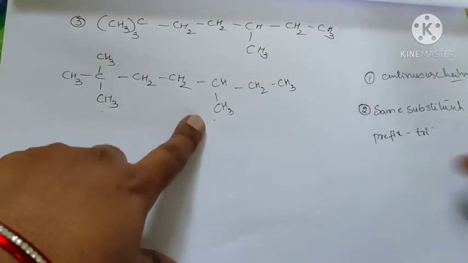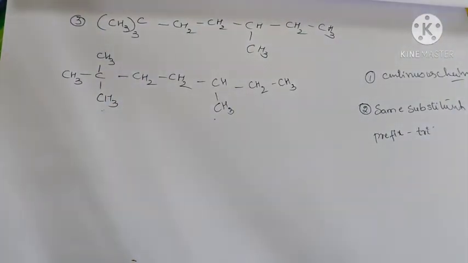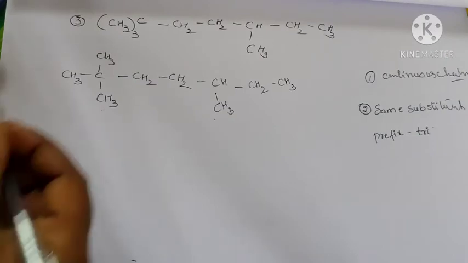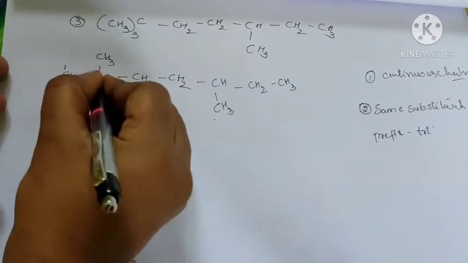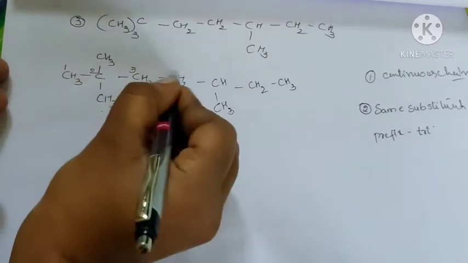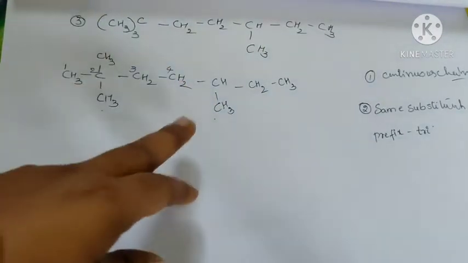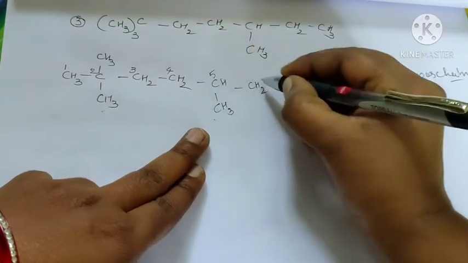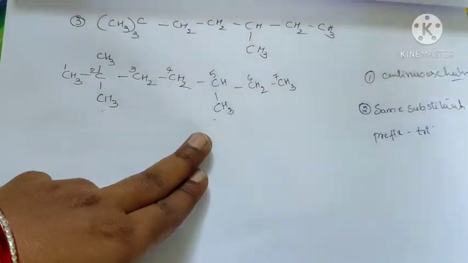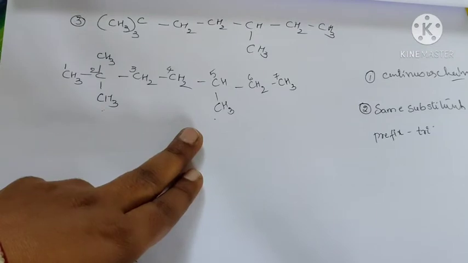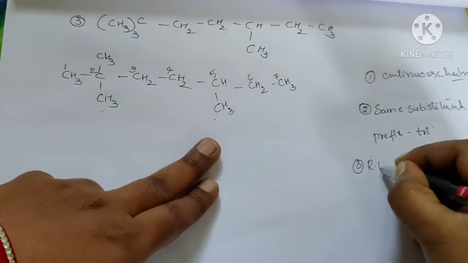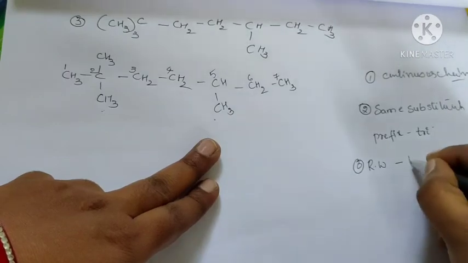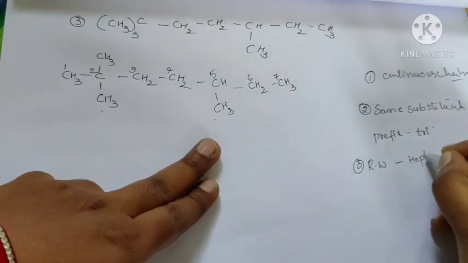Numbering 1 to 7, the continuous chain contains 7 carbons, so the root word is hept, and the suffix is -ane because all bonds are saturated.